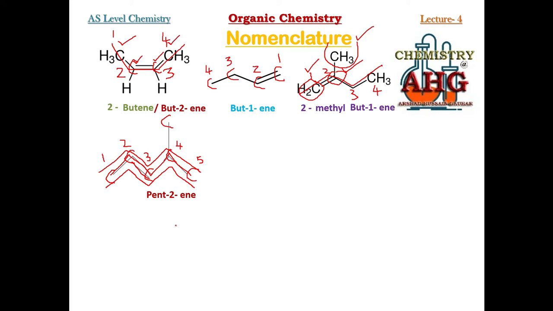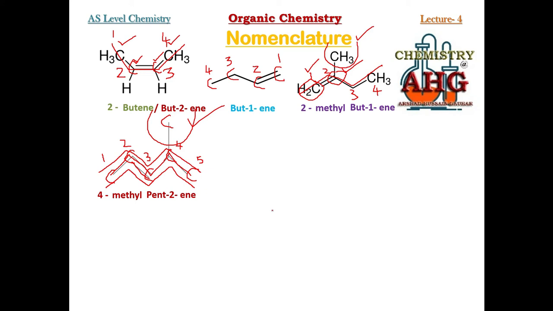2 is the smaller number, so we have written number 2. Now rule number 3, identify the branch. You can see in the branch how many carbon atoms are there? 1. So it is methyl, and it is attached to which carbon? It is attached to carbon number 4. So the complete name will be 4-methylpent-2-ene. Simple. So I hope you have understood this.